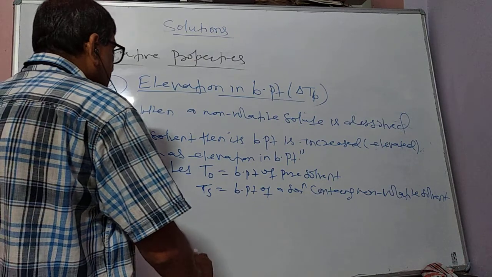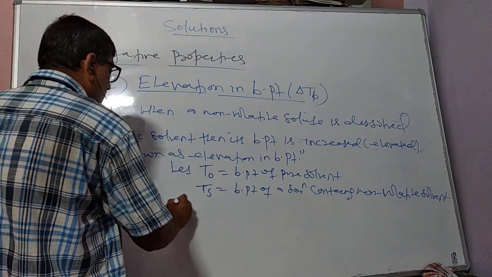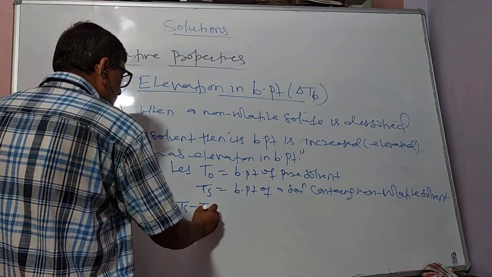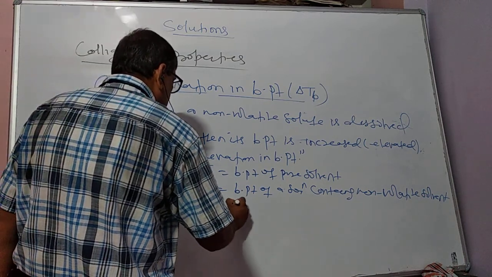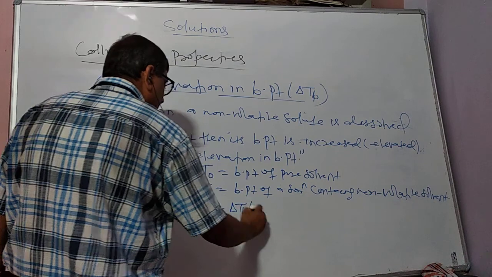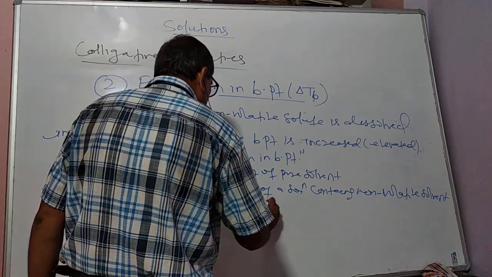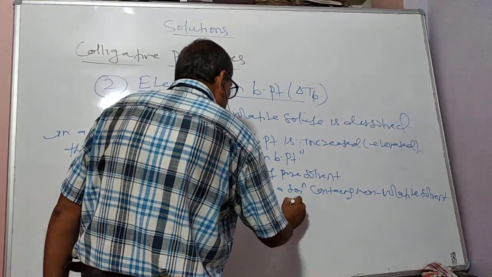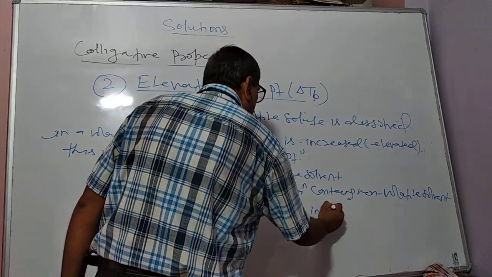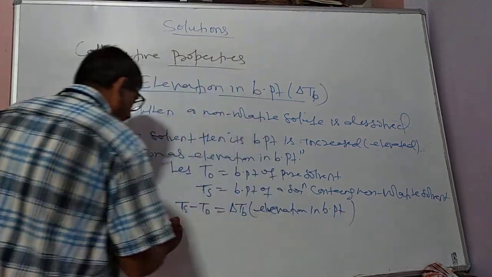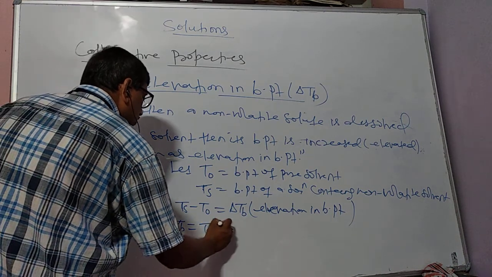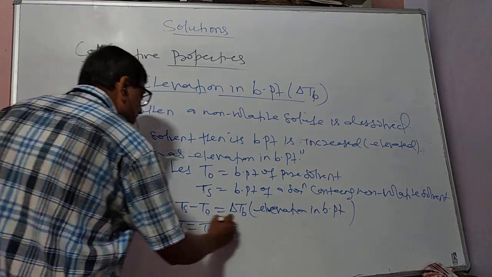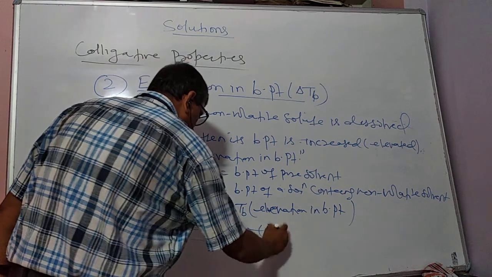As we just discussed, Ts is greater than T0. So this difference, Ts minus T0, is equal to delta TB, and this is said to be the elevation in boiling point. Therefore our first equation is delta TB equals Ts minus T0. This is equation number 1.